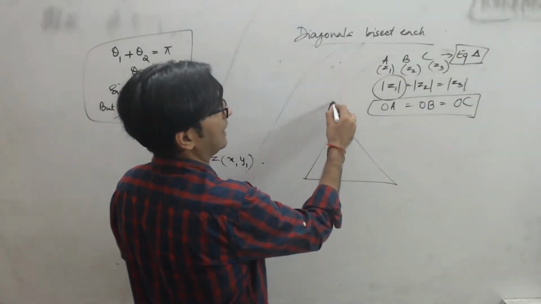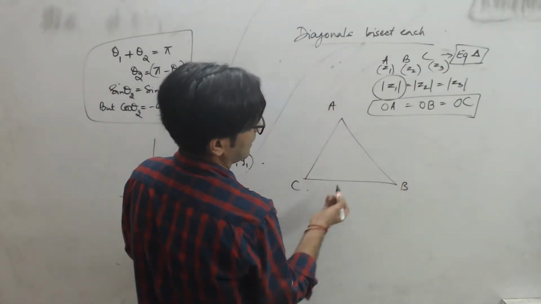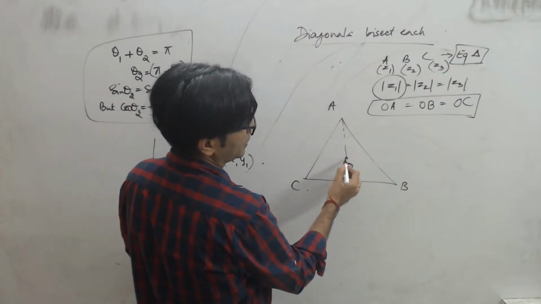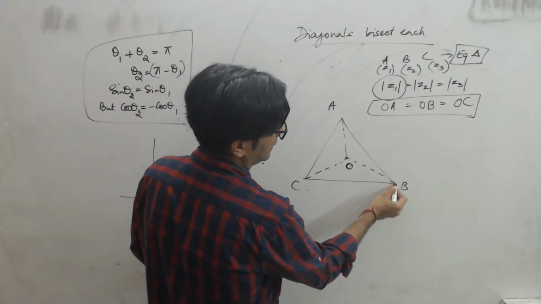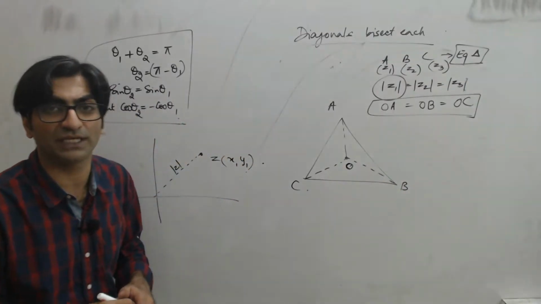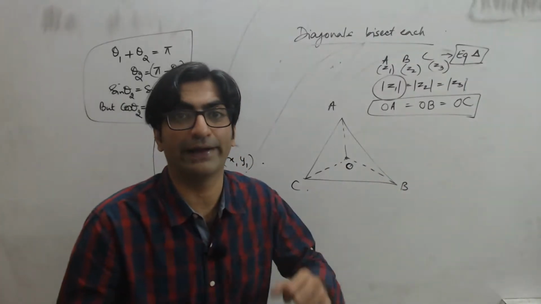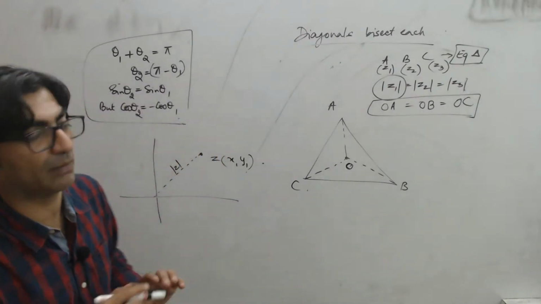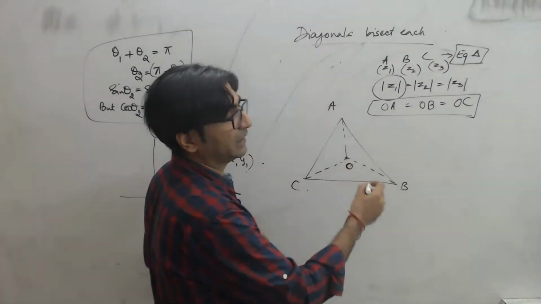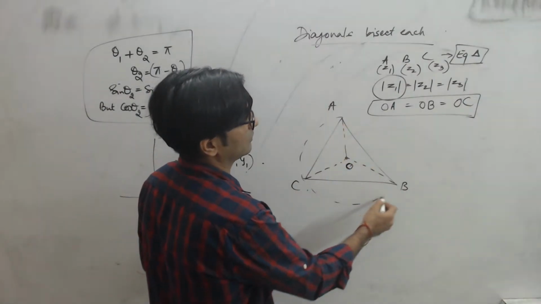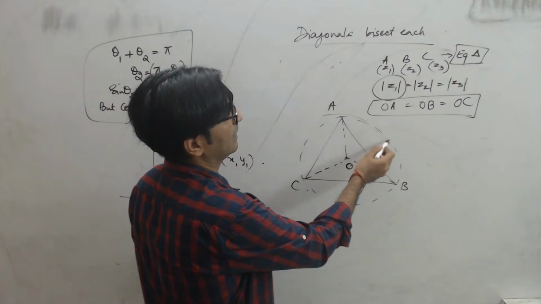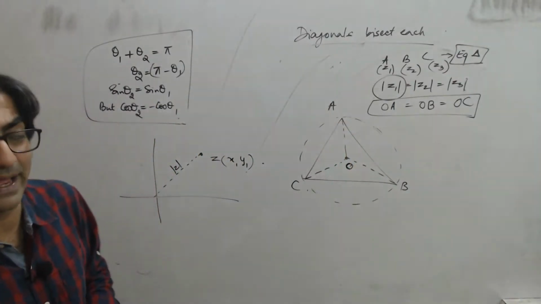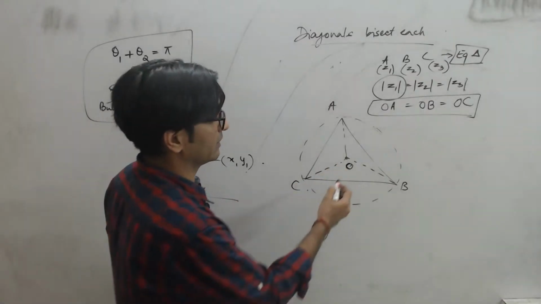If this is a triangle A, B, C, and you have a point O, which is equidistant from all the 3 vertices, OA, OB and OC, then what is this point O, right? Now, I know that you guys haven't done that much geometry, but it turns out that O will be the center of this circle called the circumcircle, right? But in an equilateral triangle, this point is also the median.